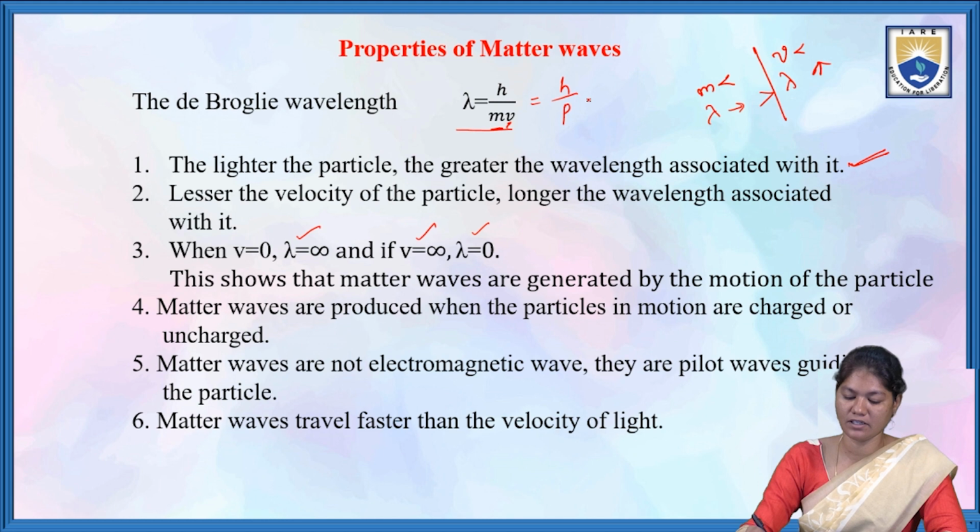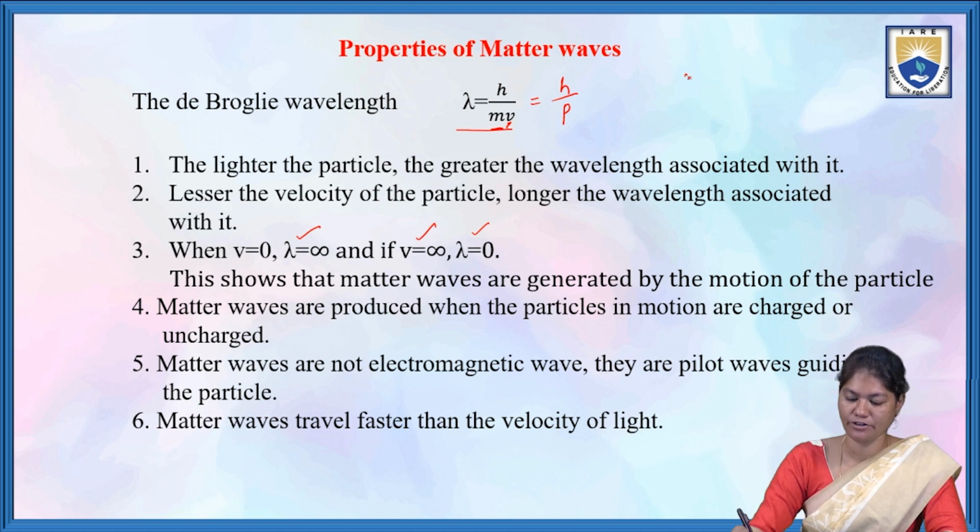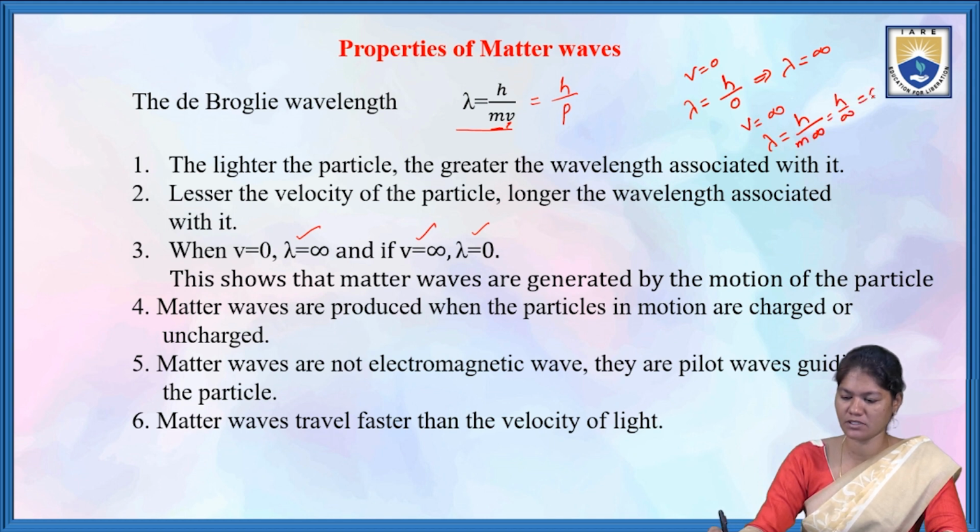When v is equal to 0, lambda is equal to h by 0, so it becomes infinity. In the case of v equal to infinity, lambda is equal to h by m into infinity, so h by infinity becomes 0.